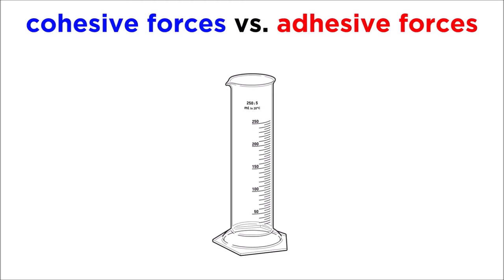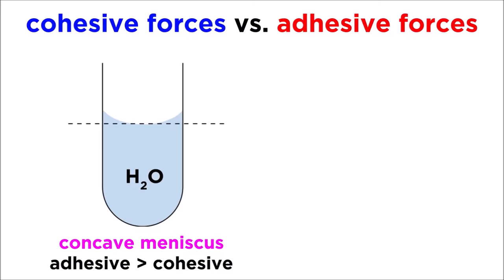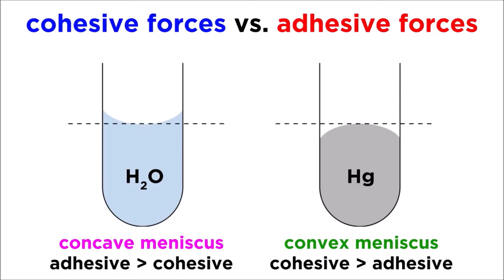We can see this happening when we place liquids in a glass tube, like a graduated cylinder. Because water is attracted to the glass, it will form a concave meniscus, meaning that the surface will curve downwards. That is because this configuration will allow water to maximize its interactions with the sides of the glass tube. If we try this again with mercury, it will look totally different.